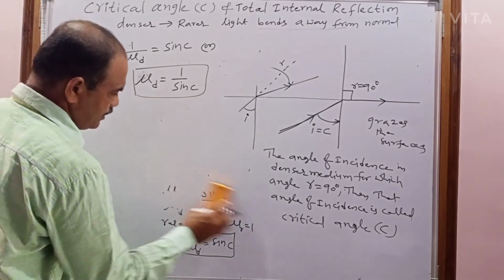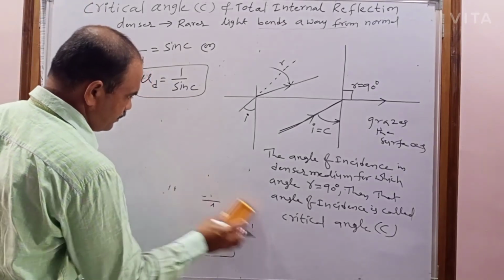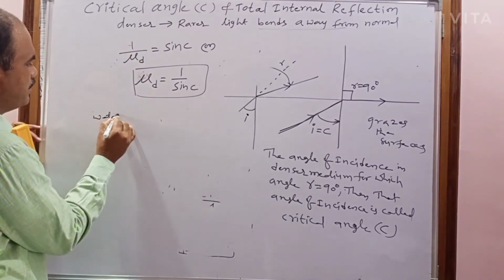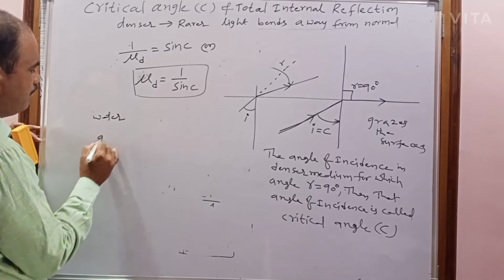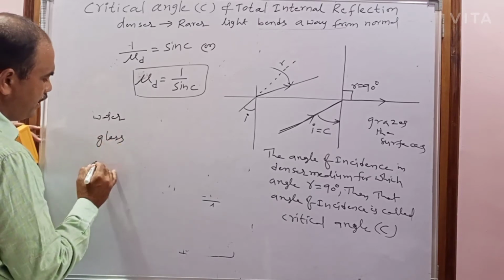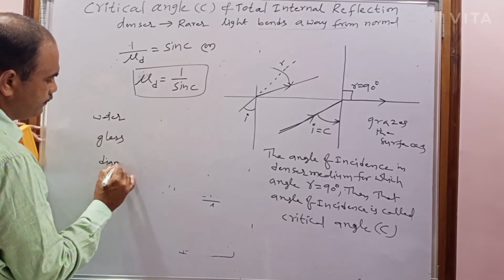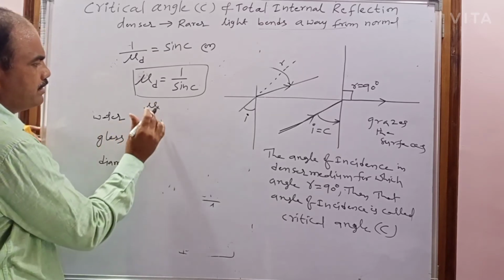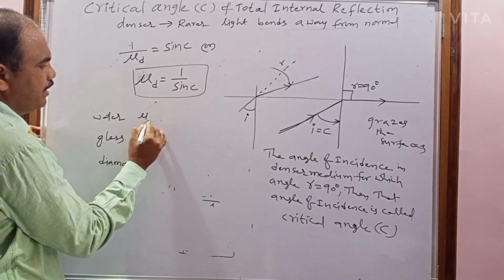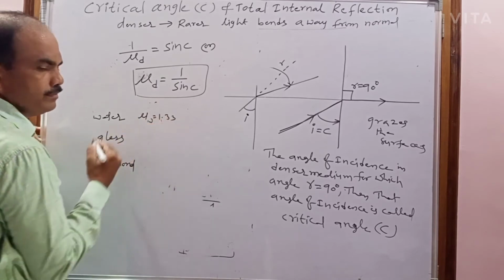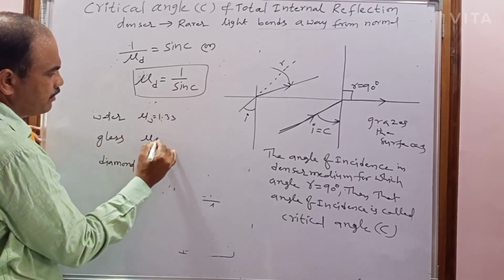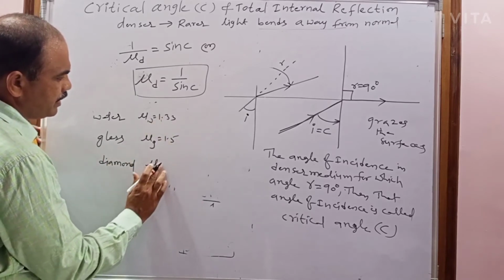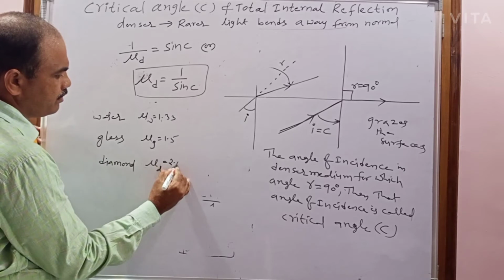Now I am explaining some examples. If I take water as one denser medium, another one is glass, and another one is diamond. The absolute refractive index of water is 1.33, of glass is 1.5, and of diamond is 2.4.